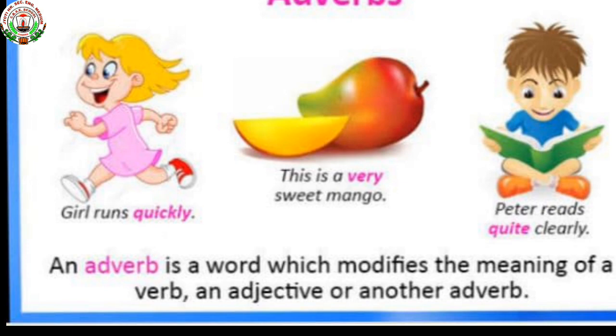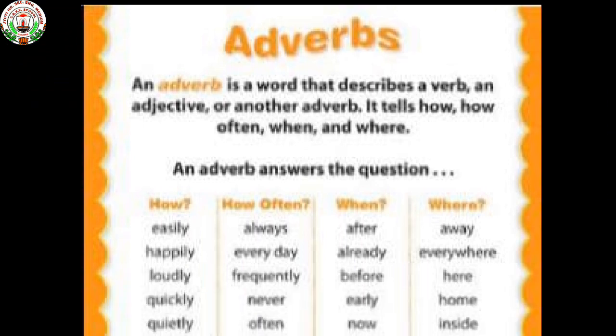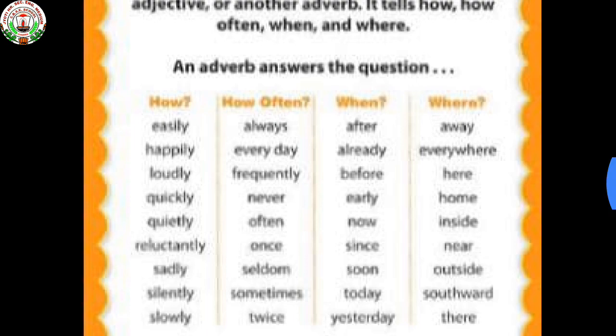So an adverb is a part of speech that provides greater description to a verb, adjective, another adverb, a phrase, a clause or a sentence. So now we understand that an adverb is a word that describes a verb, an adjective or another adverb, and it tells how, how often, when and where. All adverbs answer these questions. See this chart. Here we see how, how often, when, where.